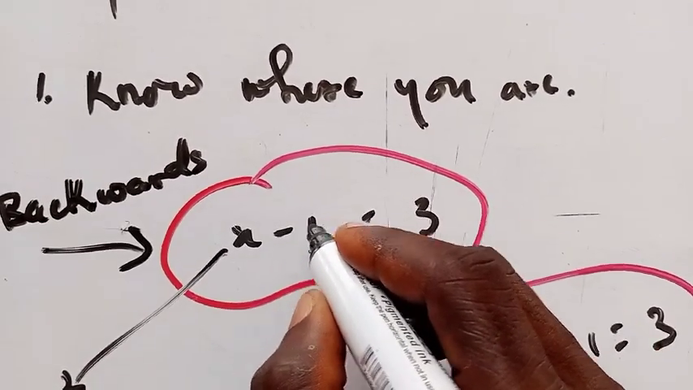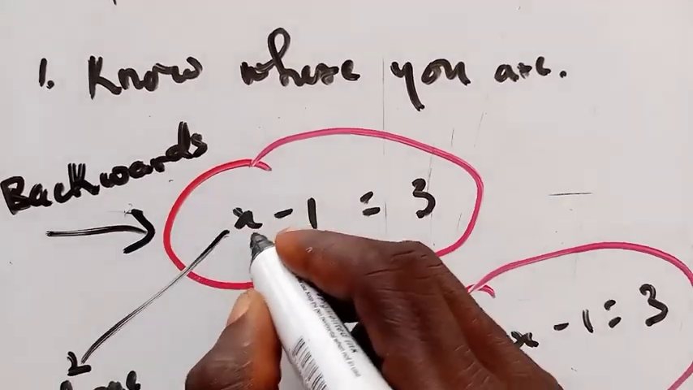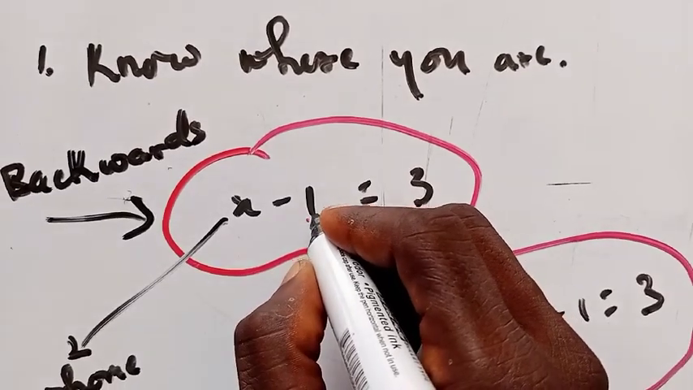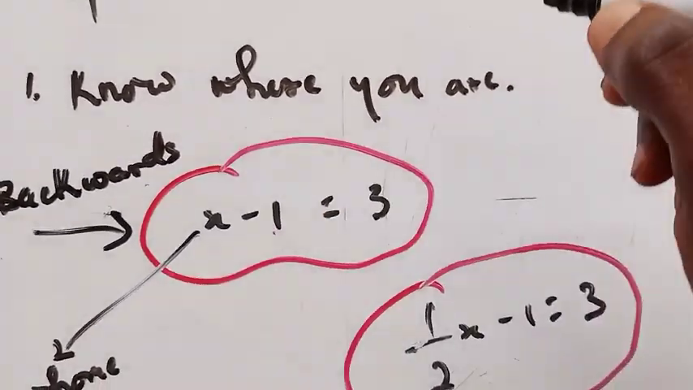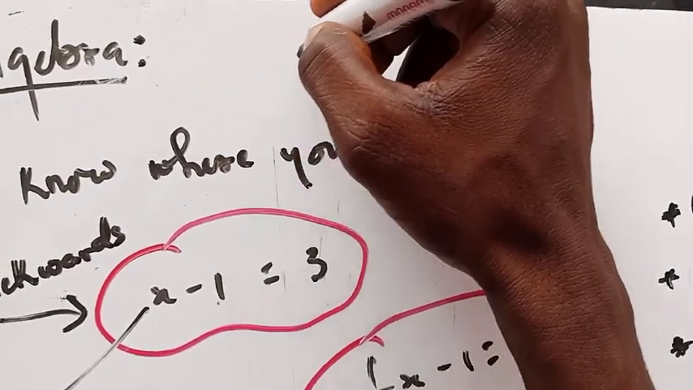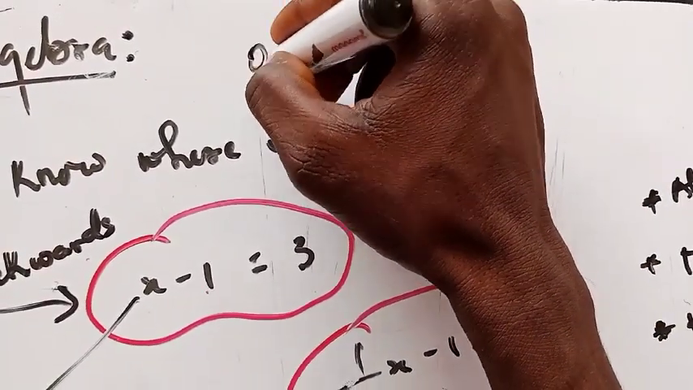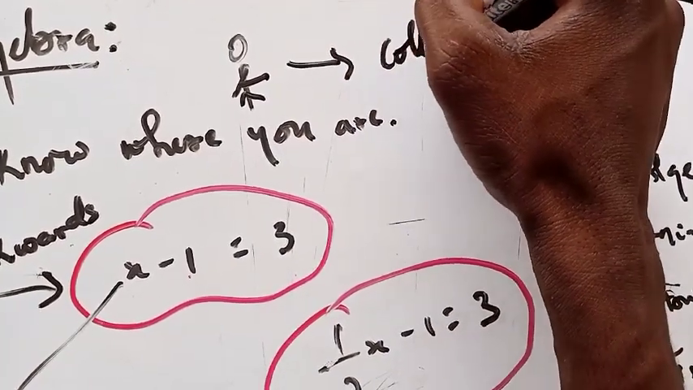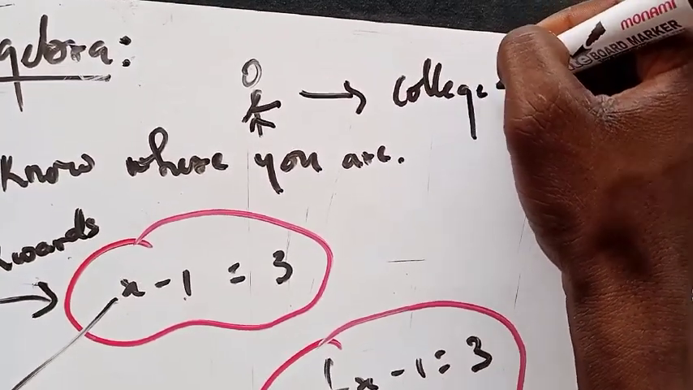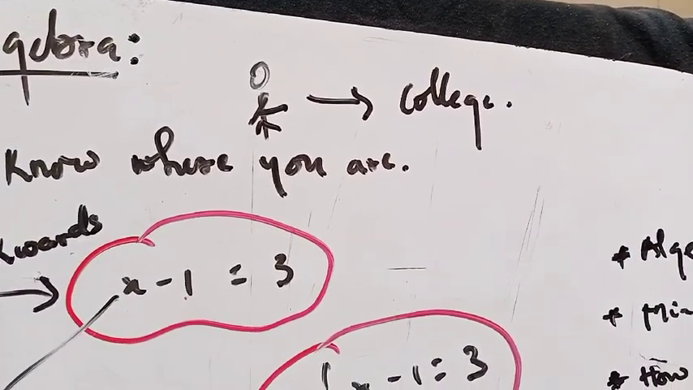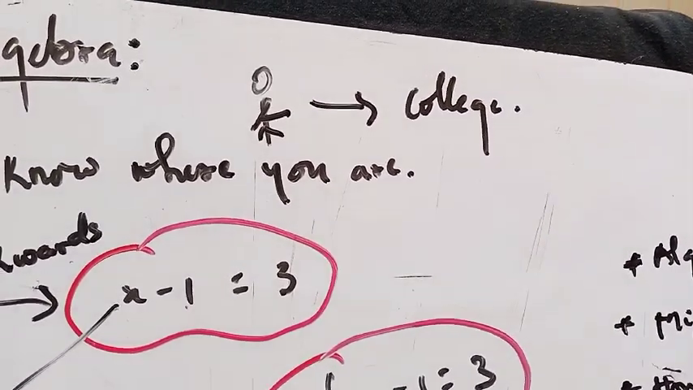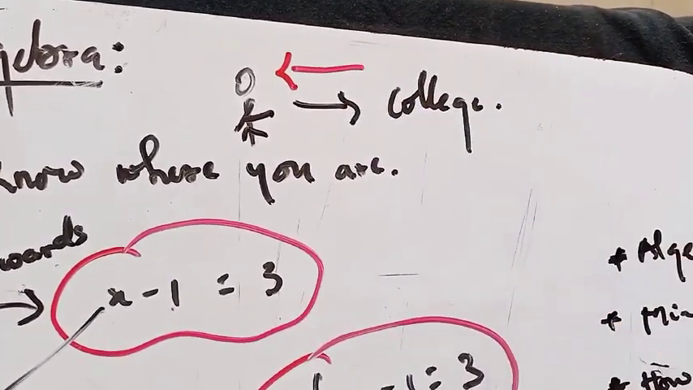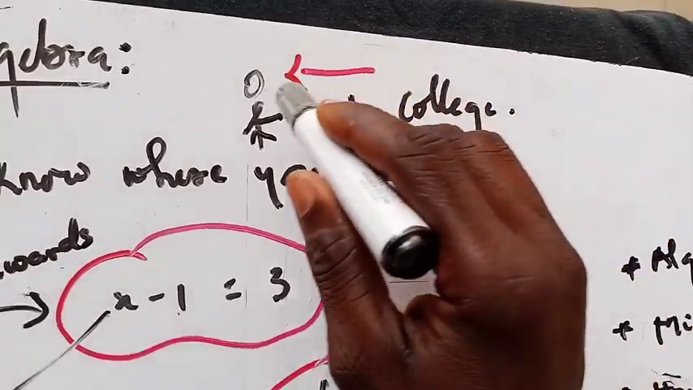So for you to vanish this, we are working backwards. Remember, this is in order to determine the price of the phone here. For you to vanish this portion, you have to do the reverse. Let's say you are here and then you walk to your college. Is that okay? So you go to the college. For you to get back to where you started, let's say your home, you have to go back. So you have to return from the college to your home.